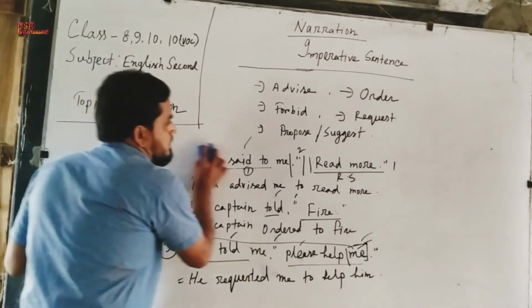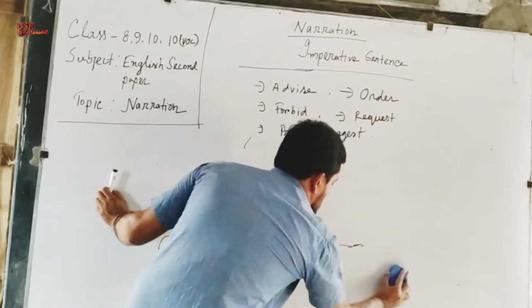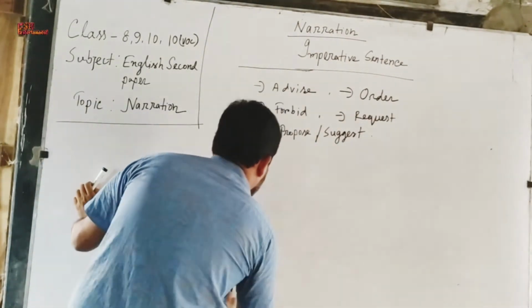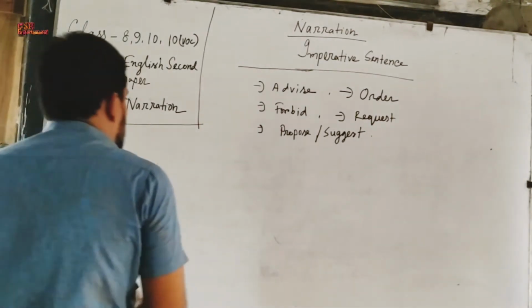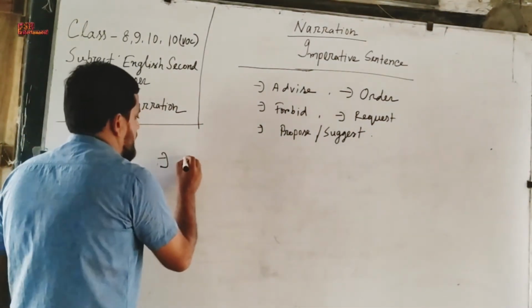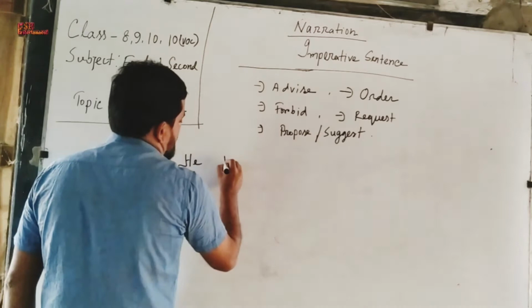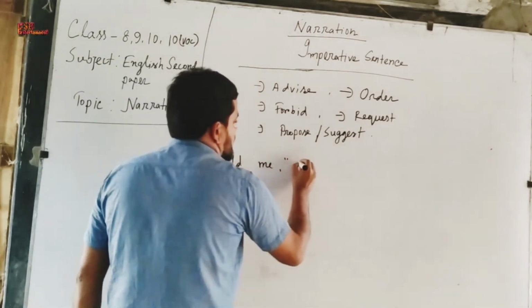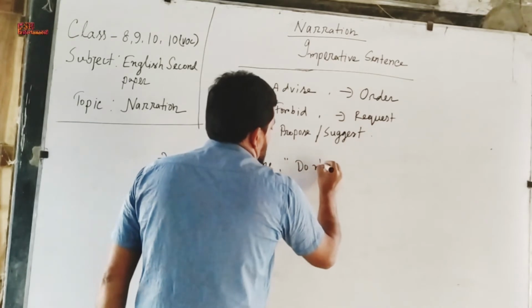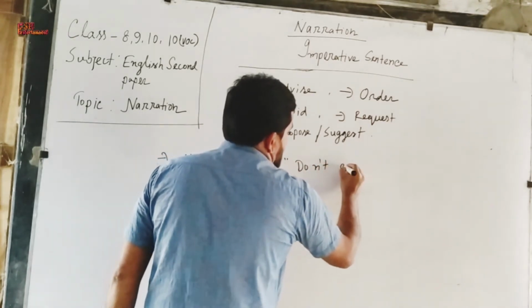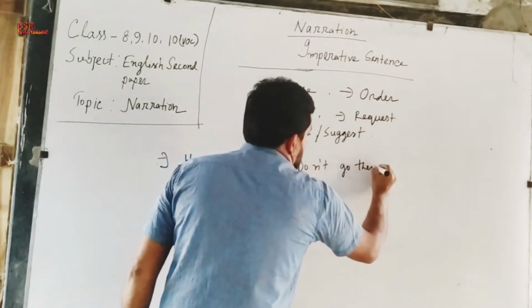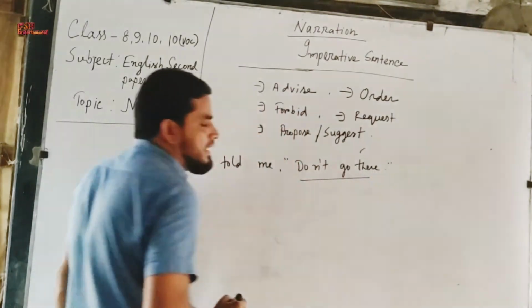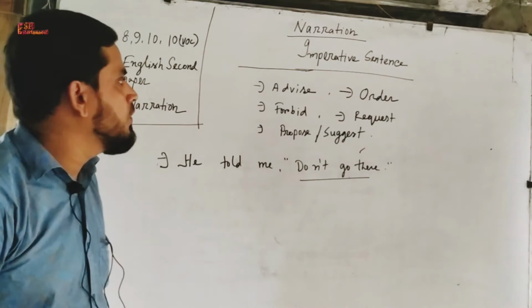Next, I am writing another example. He told me, do not go there. So this is an imperative sentence, and this statement refers to forbid.